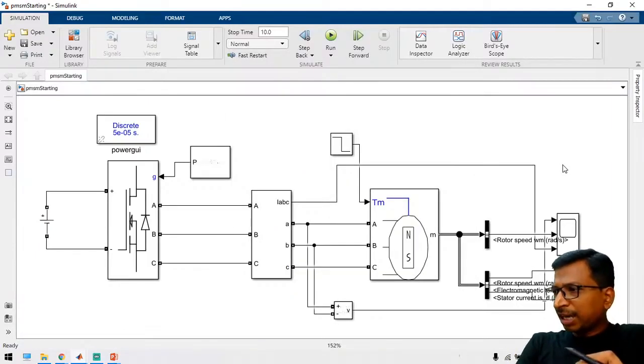Where is PMSM used in EV? That is the main motor. In the powertrain motor, the PMSM is there.